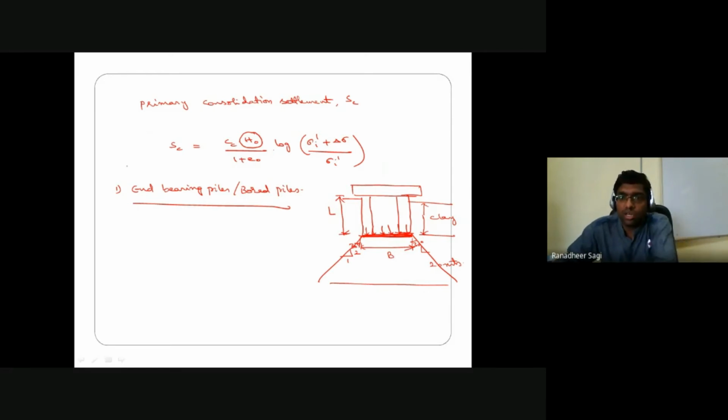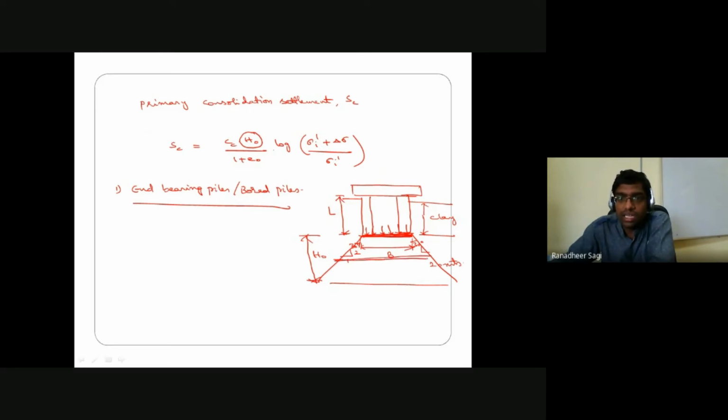And once I know the height of the clay strata in which the consolidation settlement is happening, what is that height? The height of the clay strata in which the consolidation settlement is happening is only this much height of the clay strata. Okay, so H0 is going to be the height of the clay strata in which the consolidation settlement is happening. If I know H0, the depth of the clay strata in which consolidation settlement is taking place, then I'll try to understand where is the center of that particular clay strata.